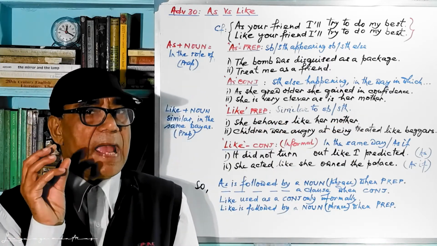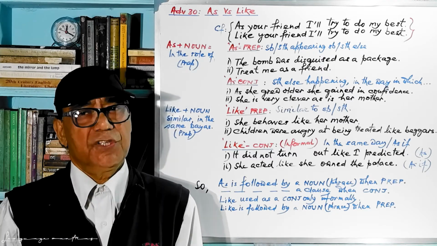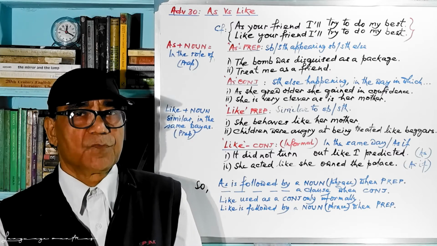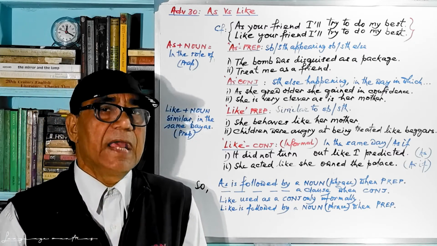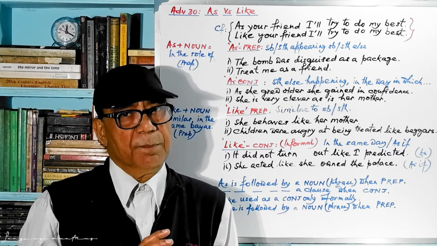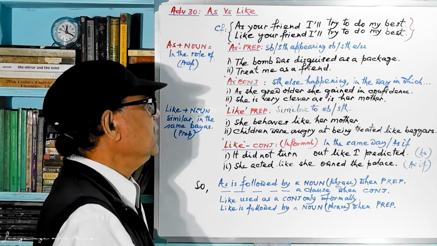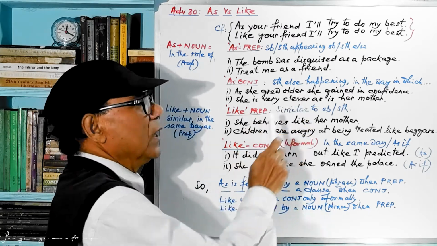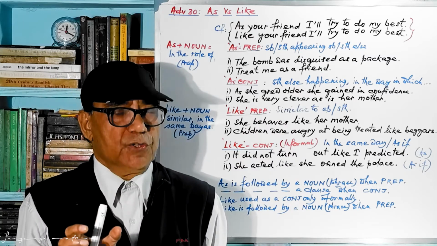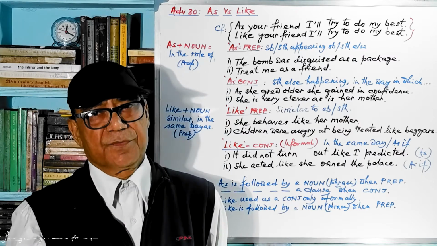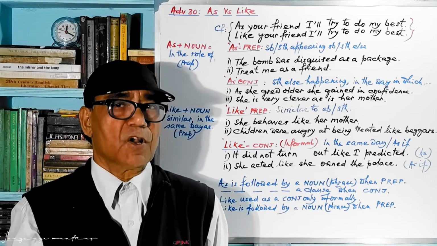Now the role of "as" is actually joining the two parts of a sentence. One is the principal part, and the other is the subordinate part, that is, the adverbial clause. So let's see once again. As she grew older, this is the subordinate clause. She gained in confidence, that is the principal clause.